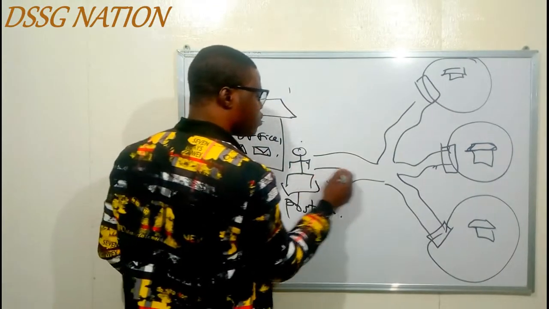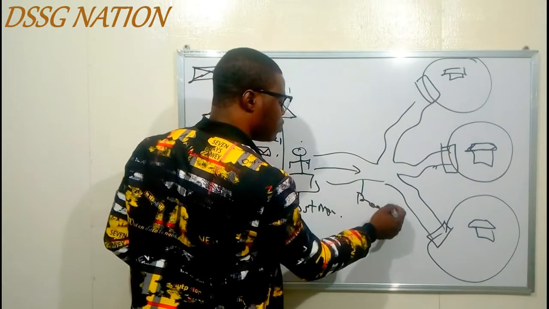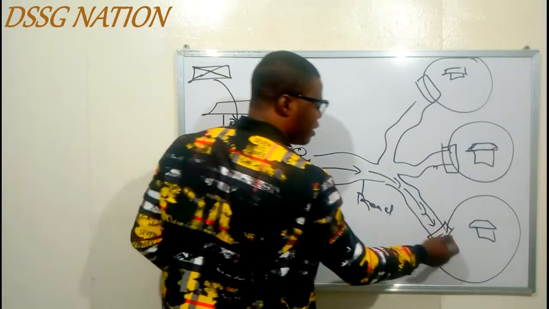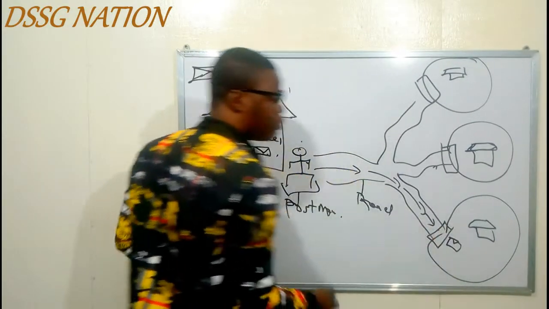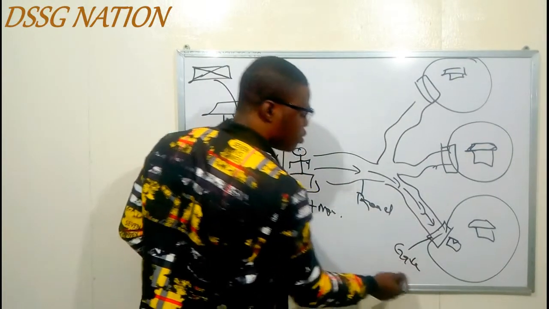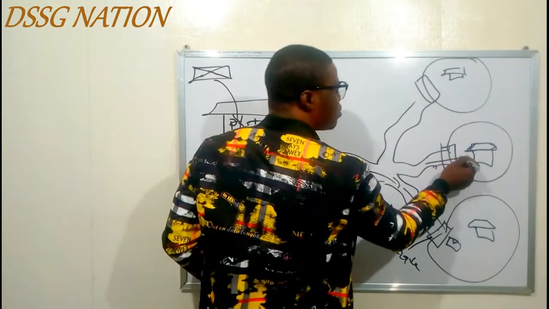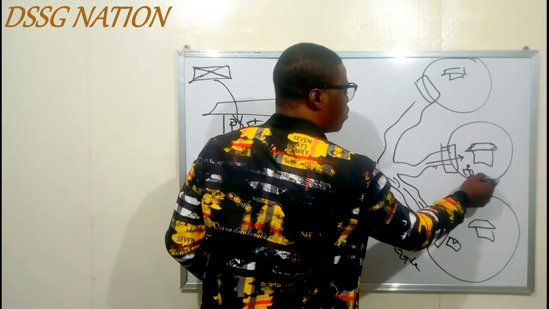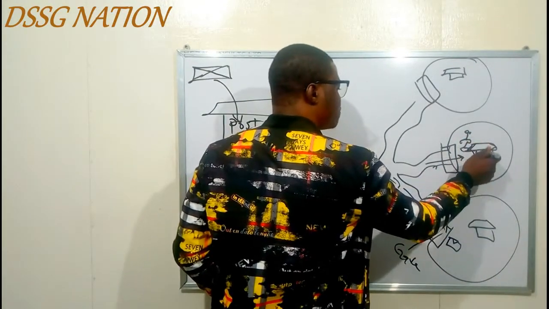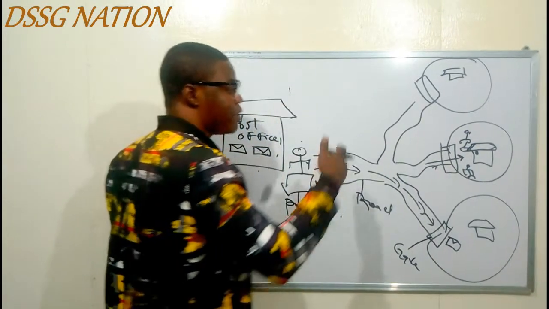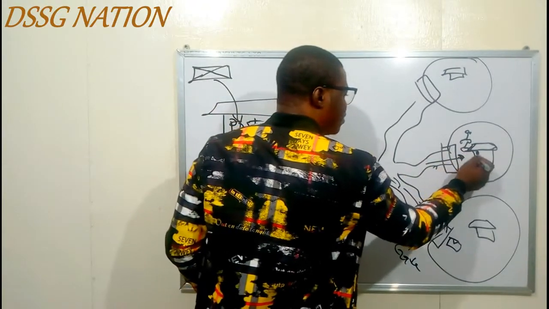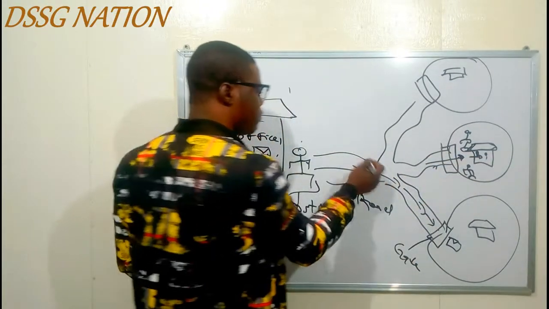So the person is going to move along the road, through a road path. He's going to move to people's houses and disseminate the letters to them. He's going to give them the letter. If the person is not around, the postman can choose to keep it by the gate. If the person is around, the postman can enter into the house and drop it for people inside. But if there is no one in the compound at that time, the postman can choose to just put it in the house. Or if the people living in those compounds are within their houses, the postman can just go into the house and give them the letter. Same thing to this place.